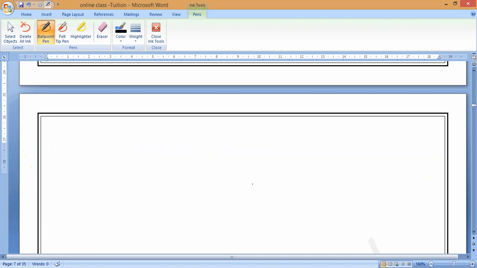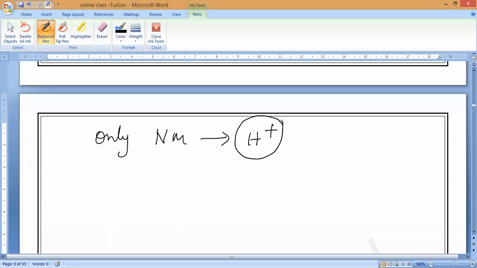The only non-metal which will form positive ions is, you may have guessed by this time, hydrogen. Actually, two are there. One is a polyatomic ion and one is a normal atom. What is that polyatomic ion? Can you guess it? So the only non-metal, hydrogen, is the only one which will form positive ions.